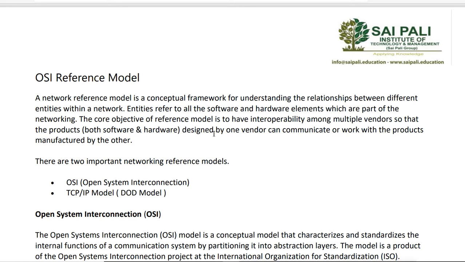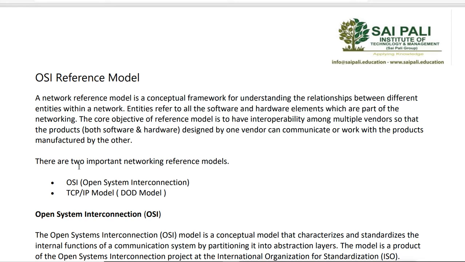They defined this reference model so that vendors making software or hardware can base their software and hardware on this OSI reference model. Because all the different vendors are using the same model, they can communicate with each other. Devices made by one vendor can communicate with devices made by another vendor, because they are following the same reference model and the same standard. So it is just a reference model.